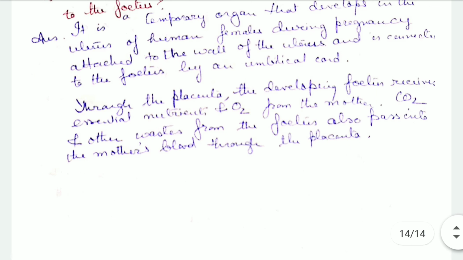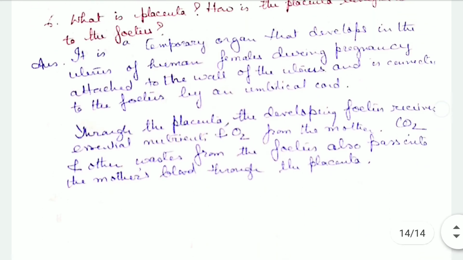Through the placenta, the developing fetus receives essential nutrients and oxygen from the mother. This is the function. So what is the benefit of this placenta? Through this placenta, the developing fetus receives essential nutrients and oxygen from the mother, and carbon dioxide and other waste from the fetus also pass into the mother's blood. Okay, so this is the end of this chapter, reproduction in humans.